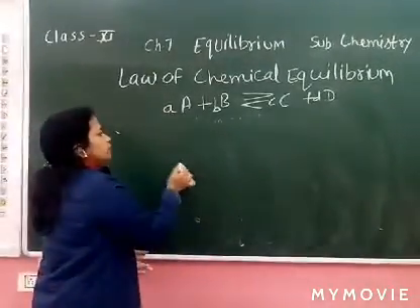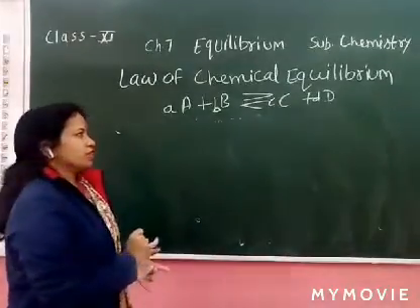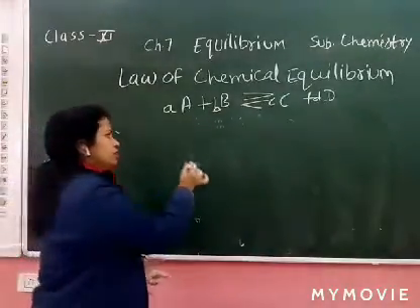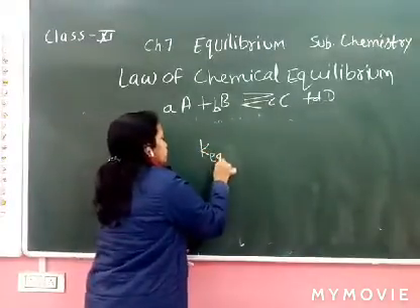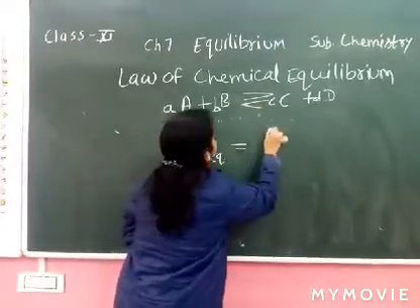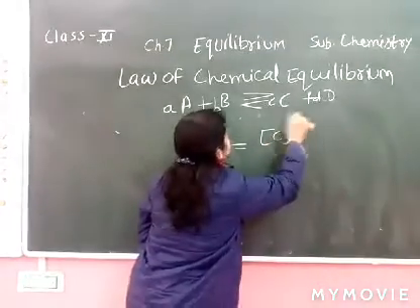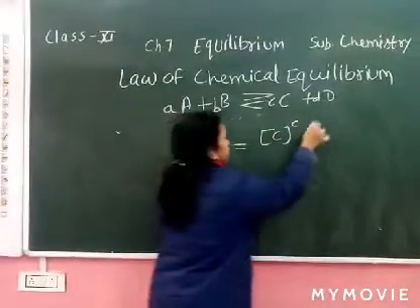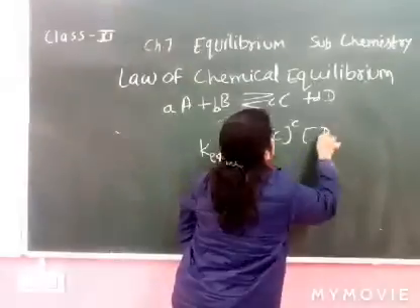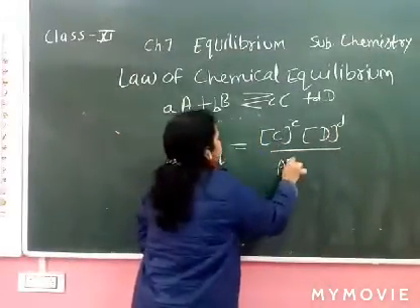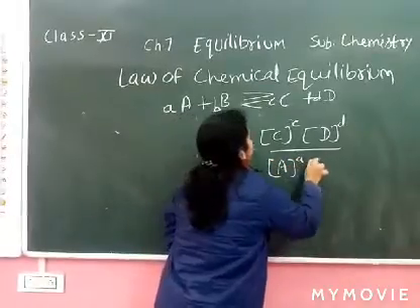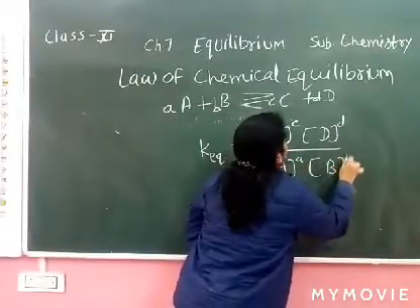So how to apply the law of mass action? Again the steps are similar. You can write K equilibrium equals [C] power c, [D] power d upon [A] power a and [B] power b.